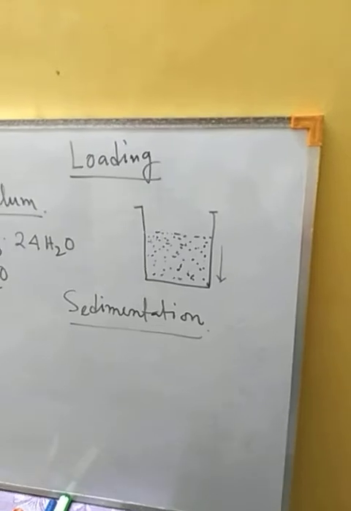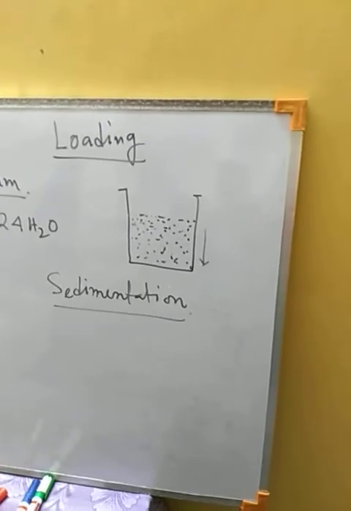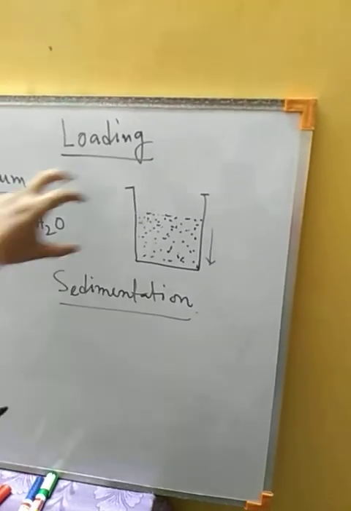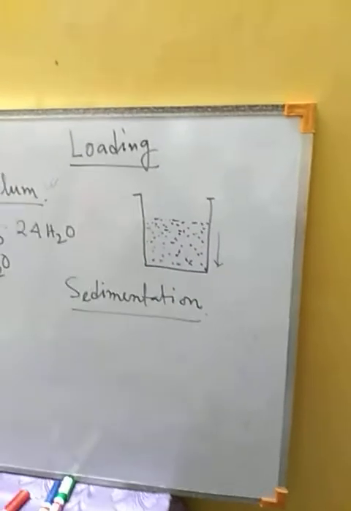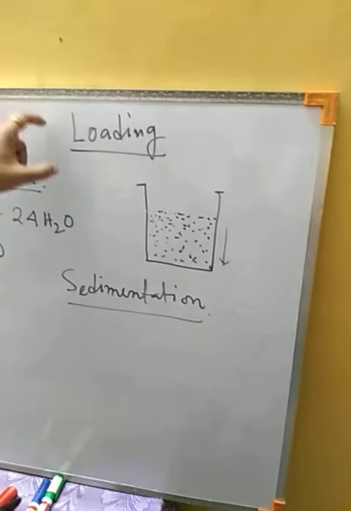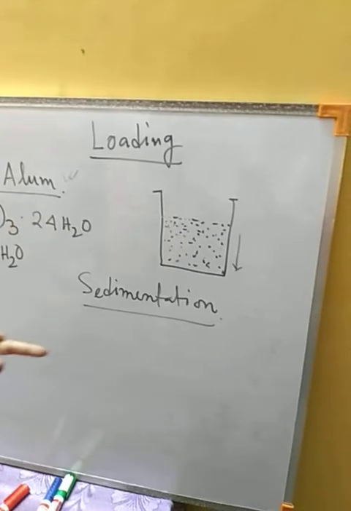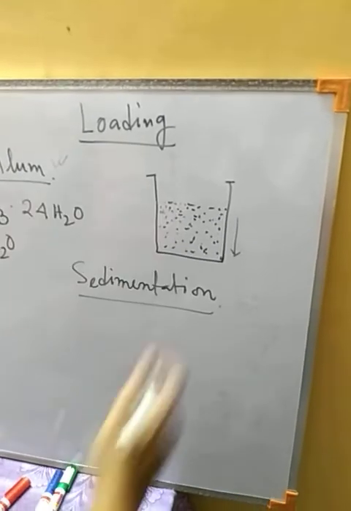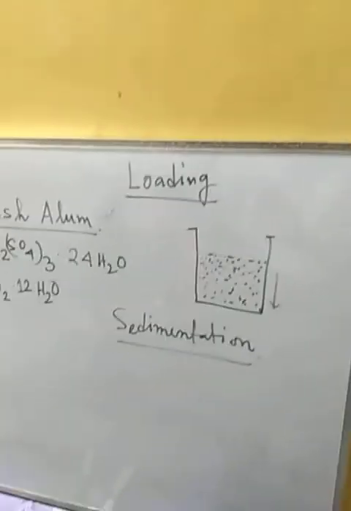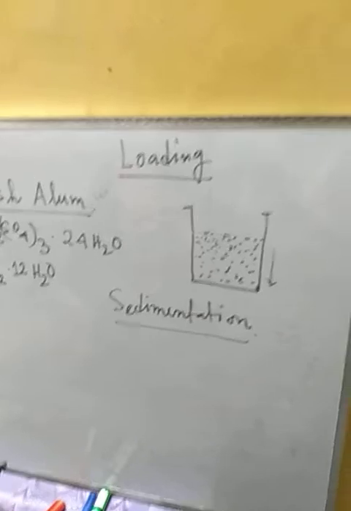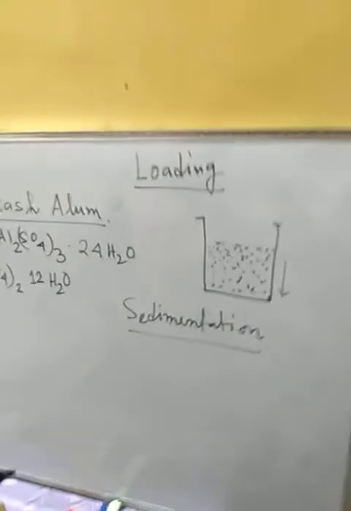Now to make the fine particles settle down, we use this potash alum, and this process is called loading, which will settle down the finer particles of mud very easily, in a very short time.